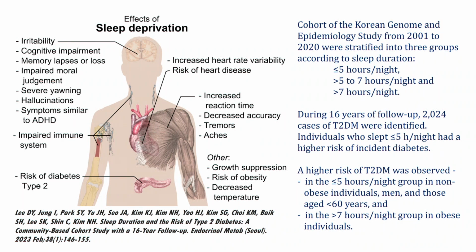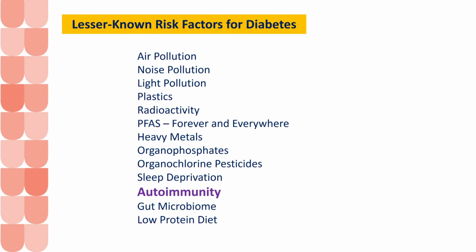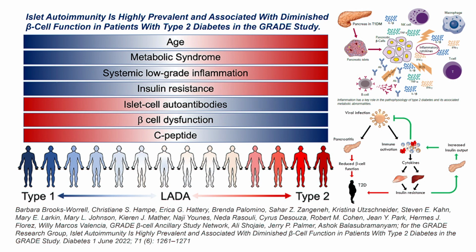Now this is data from Korea, recently published. So anybody sleeping less than 5 hours in the night is also prone to developing diabetes, and it is proved. There was some discussion about autoimmunity and inflammation.